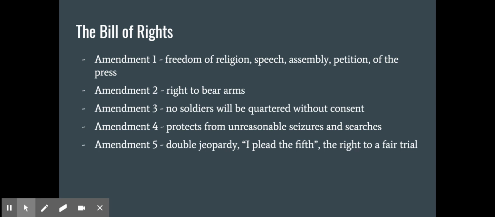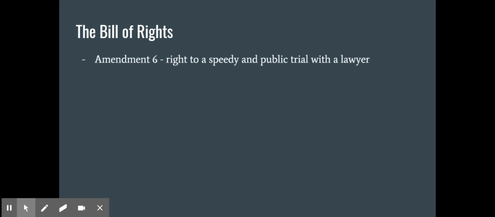Amendment 5 protects you from double jeopardy. Once you've had a trial by your peers, you're not allowed to be tried for that same crime again. It's where we get "I plead the fifth." You don't have to testify against yourself if you choose not to, and it's the right to a fair trial. You'll notice that 5, 6, and 7 all have to do with trials because this was a big point of contention during the Revolutionary War, because a vast majority of them were not fair trials when they were still colonies of England.